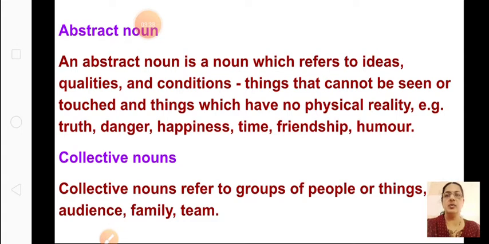Okay, and next is your collective noun. Collective nouns refer to a group of people or things. Example, audience, family, team, all these are collective. Bunch of grapes, when you tell bunch of grapes, what is a collective noun? This is a bunch, so in a group. So all these come under collective. Now when you're talking about things or people in a group, they are called collective nouns.